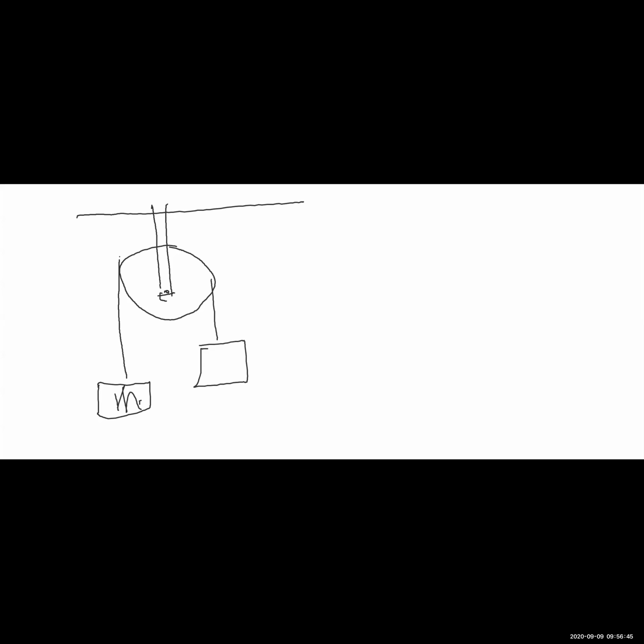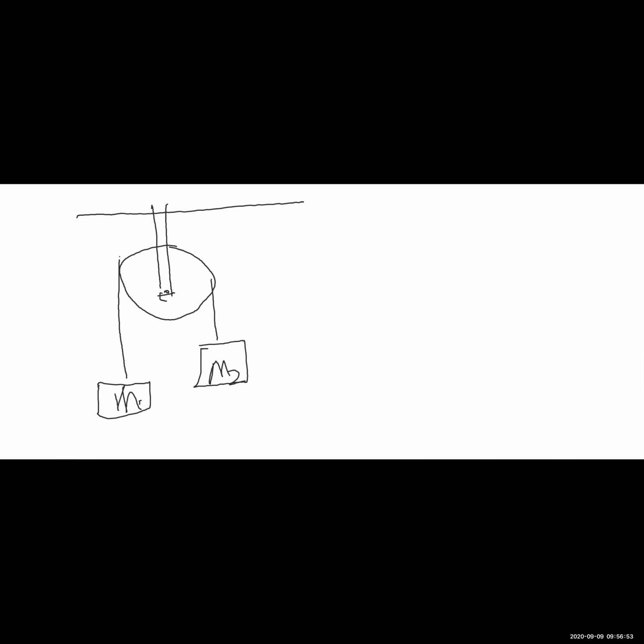There is a pulley which is fixed, like so. And we have a block of mass M1 and a block of mass M2 hanging from the pulley.